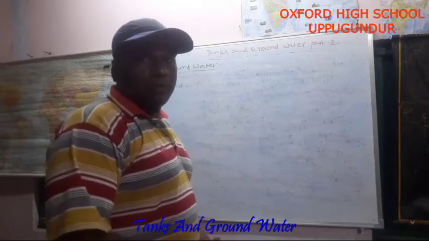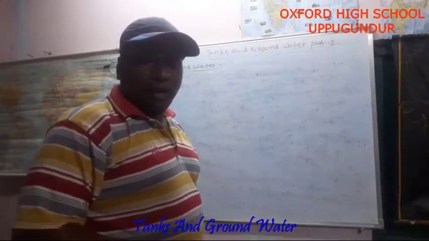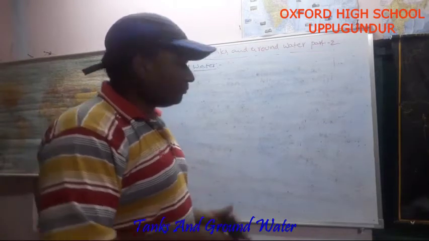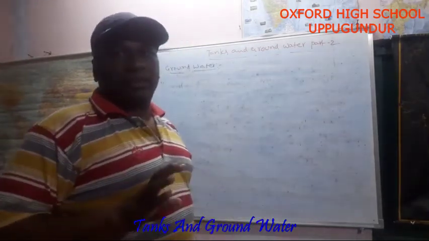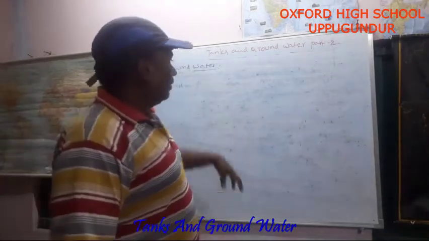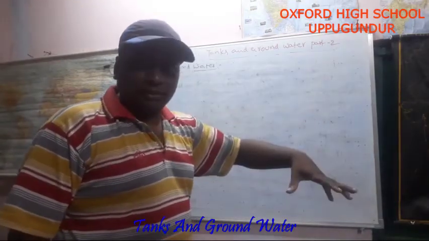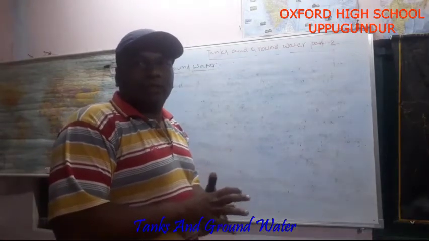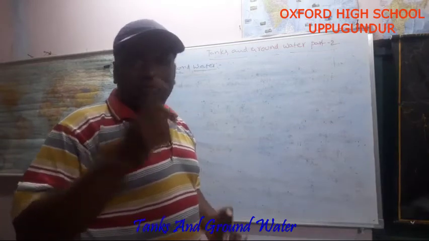Just now I told you, rainwater goes down into the soil and is stored among the rocks. We are getting water through these sources. Whenever this rainwater stores among the rocks and pebbles, groundwater levels increase. That groundwater we are getting in the form of wells and bore wells.